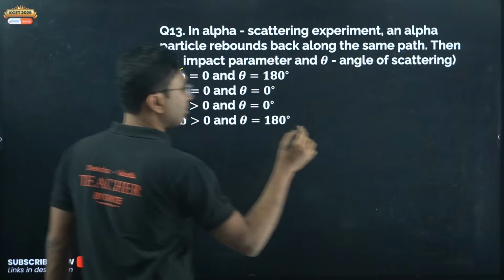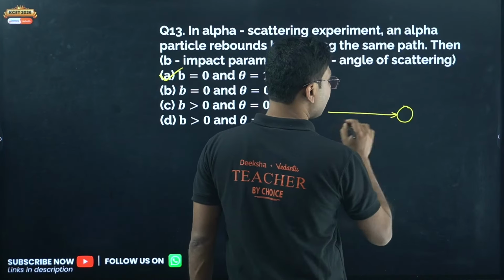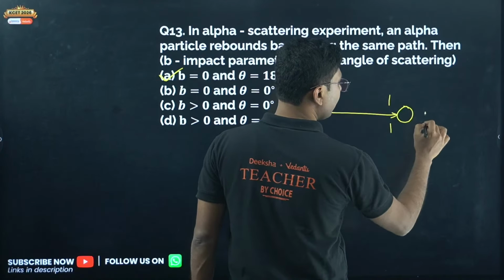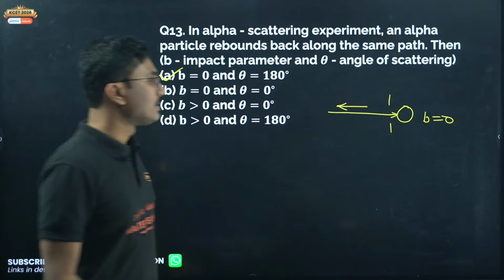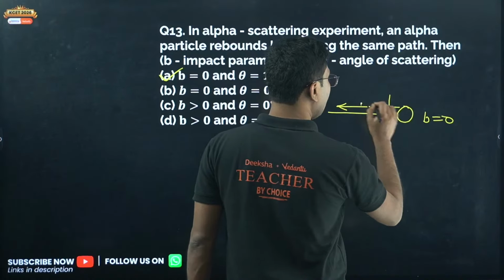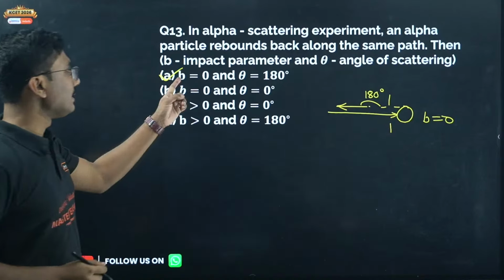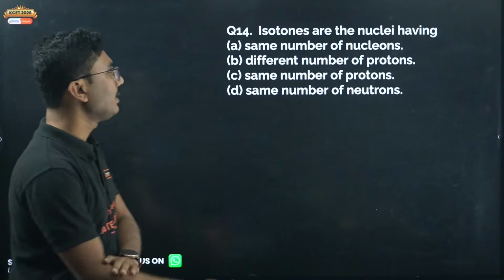Option A is correct. So when a charged particle is hitting the nucleus, the B should be 0. Direct encounter, and it is coming back straight away. So only if the impact parameter is 0, it will rebound straight away, and the angle will be 180 degrees. So B equals 0 and theta equals 180 degrees. This is a hot question.